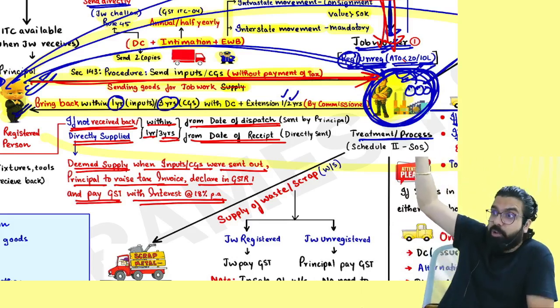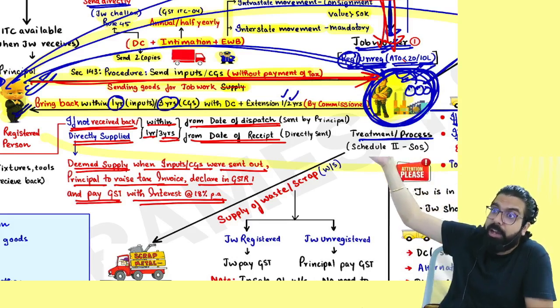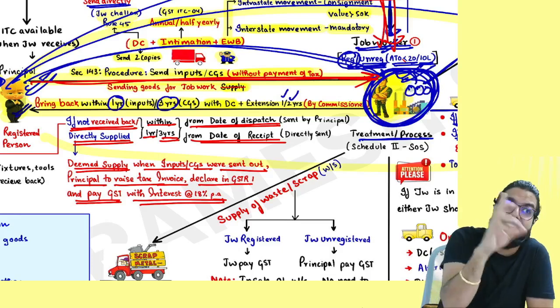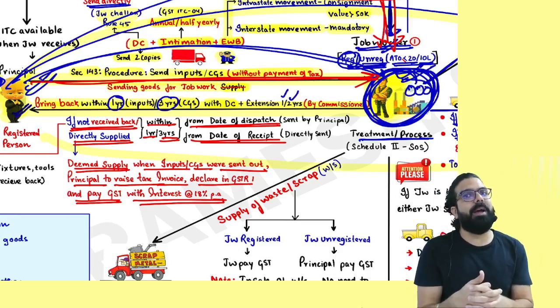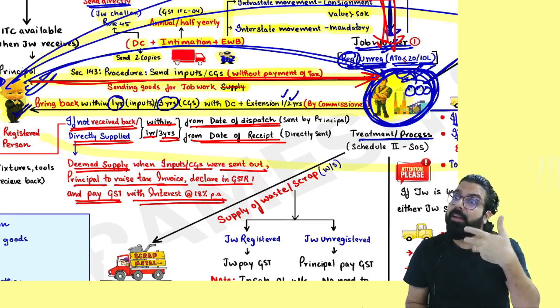It will be deemed as a supply which you had done before 1 year. Now when you go ahead and pay the tax, you have to pay tax along with 1 year's interest. For example, if capital goods did not come back within 3 years, then it will be deemed as a supply.